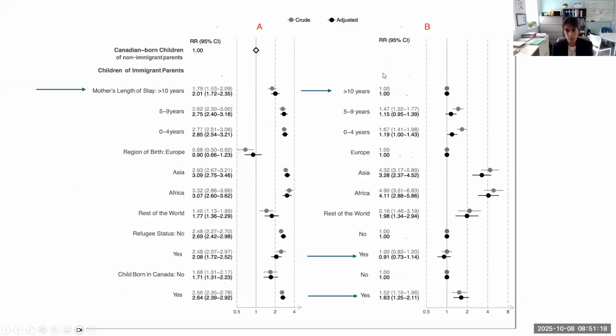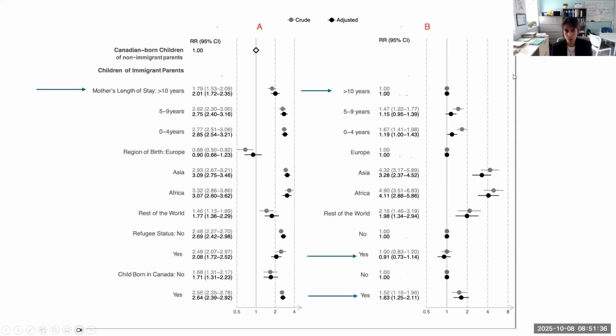This is a bit of a complex figure, but what we did here is we compare children of immigrant parents to Canadian-born children of non-immigrant parents, and what we found is basically all subgroups were at higher risk for autism except those born in Europe.